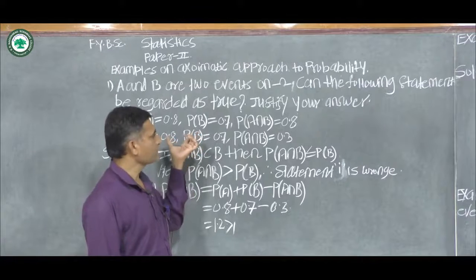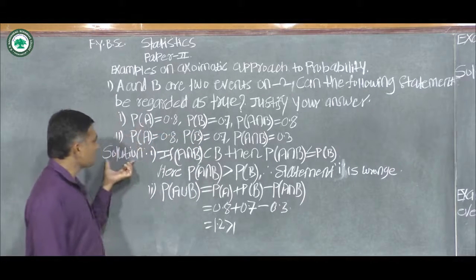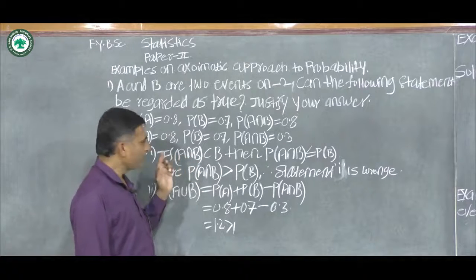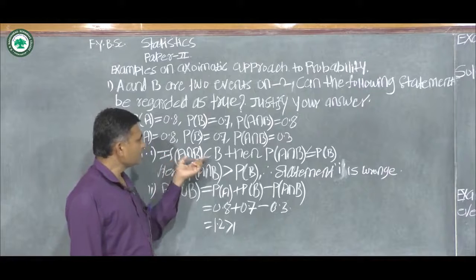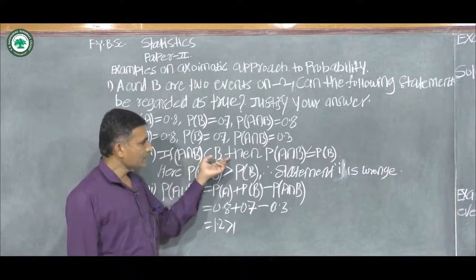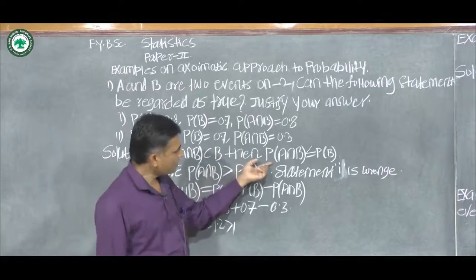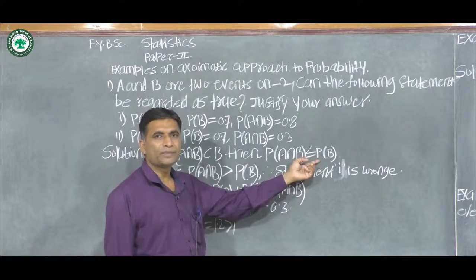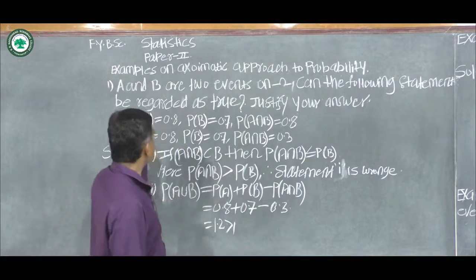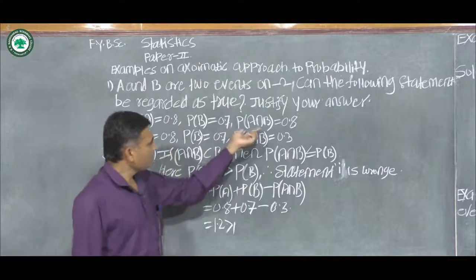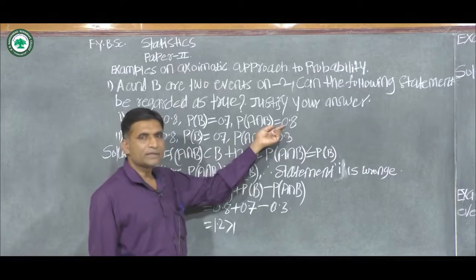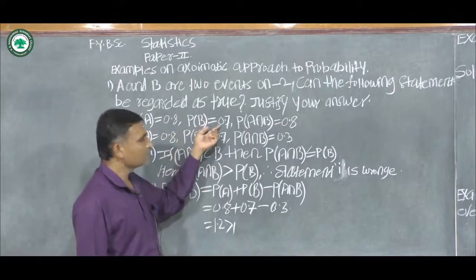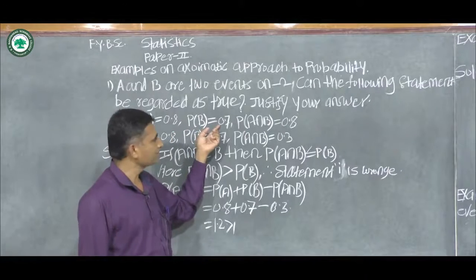Now we have to verify whether the given statements are true or false. The solution of this problem is, here we know that if A intersection B is a subset of B, then probability of A intersection B is less than or equal to probability of B. In statement 1, probability of A intersection B is equal to 0.8 and probability of event B is equal to 0.7.